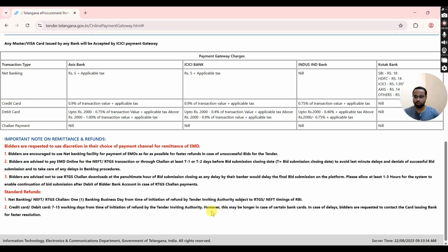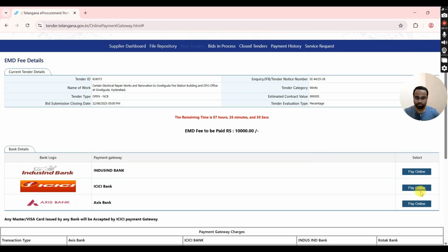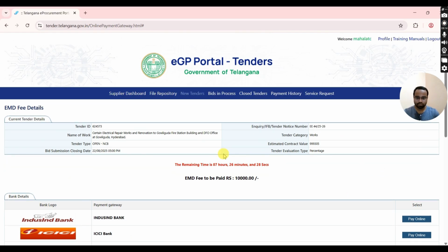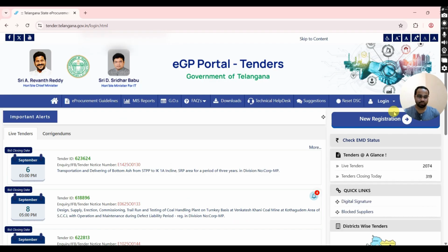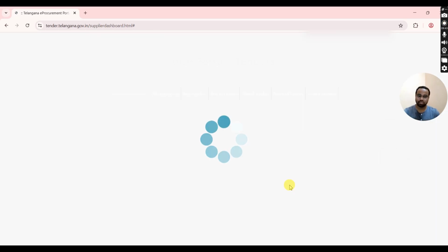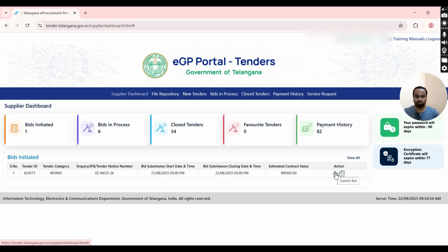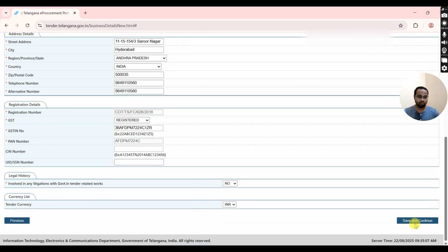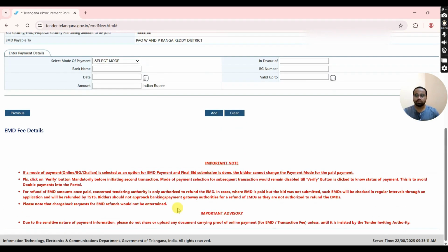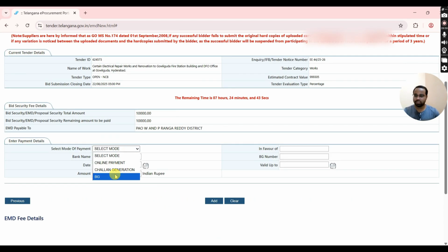Here you don't have a back option to go to the EMD particulars page. If you click any other tab, it will redirect to another page, but after some time you will get an error page like this. So you need to log in again to go to that page. So I'm logging in once again and you will be redirected to the supplier dashboard. You will see your tender here. Since you have just opened it, just click again on Submit Bid. So you need to restart the process again for basic terms and conditions.